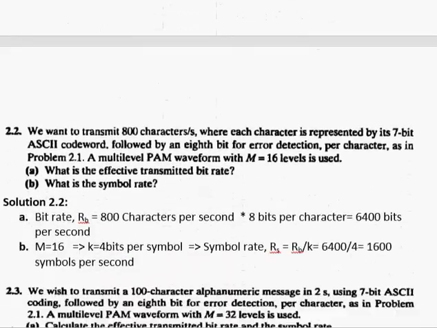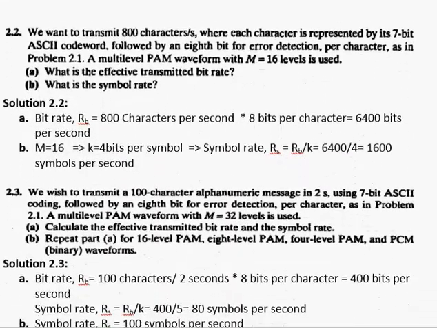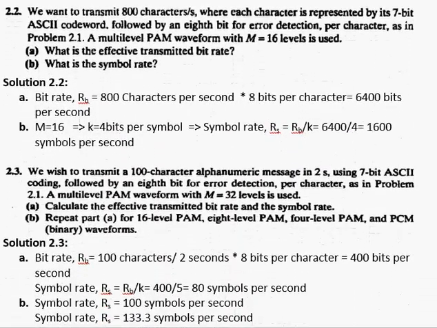So moving on to problem 2.2. Problem 2.2 says that we want to transmit 800 characters per second, where each character is represented by its 7-bit ASCII code word followed by an 8th bit for error detection per character, as in problem 2.1. A multi-level pulse amplitude modulated waveform with M equals 16 levels is used. Part A asks: what is the effective transmitted bit rate? And part B asks: what is the symbol rate?